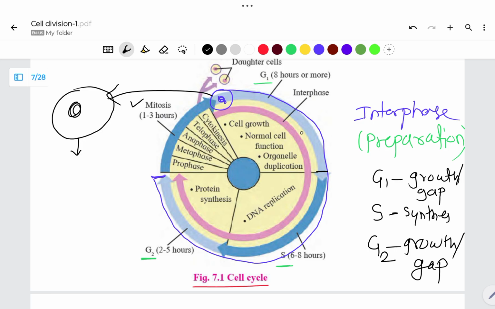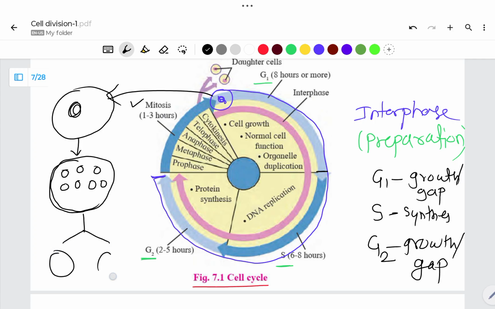Here the cell increases its size. The cell increases some organelles present in it for future division, because in the next step the cell will divide into two cells. So for that purpose, in this G1 phase the cell increases the organelle number.